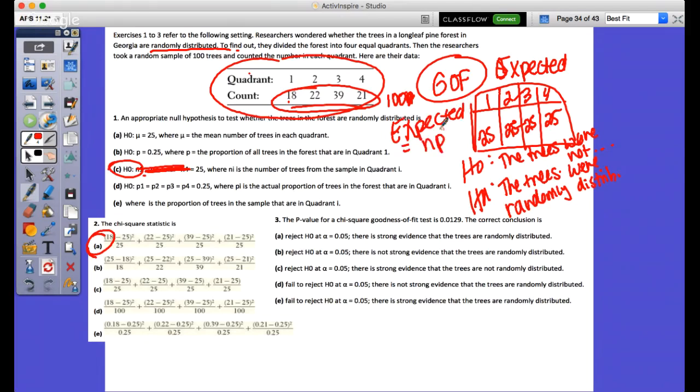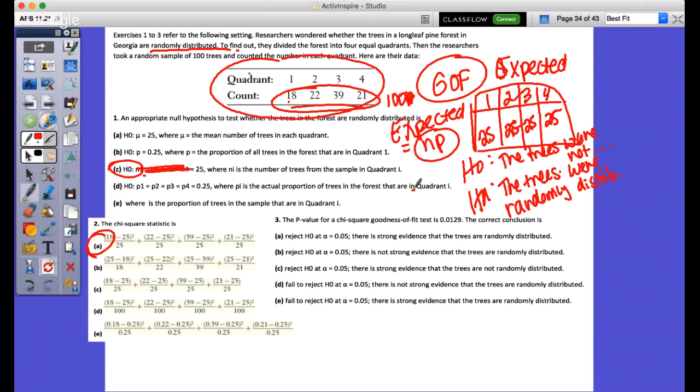Why wouldn't we say that the claim is not true? Because I understand what the null is, but when we first learned it, the distributor's claim or researcher's claim was true for the null. But in this case, we're not trying to prove that the researcher's claim is true for the null. Yeah, that's what I was getting confused about. The researcher's claim is that they're randomly distributed, but the null would be the researcher's claim is randomly distributed.